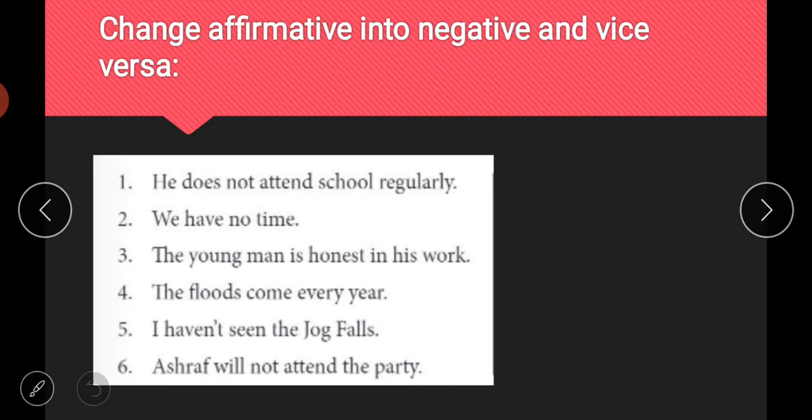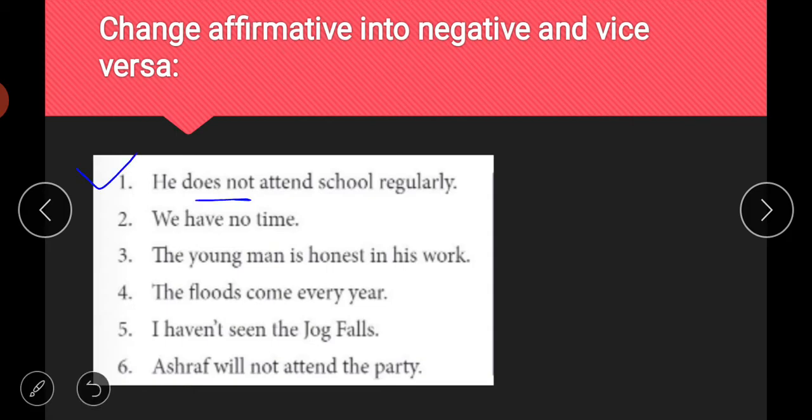What does it mean? Means either if the affirmative is given, you have to change that sentence into negative one, or if the negative is given, then you have to do the reverse of that, means you will change that negative into affirmative one. So if you look at the first sentence, he does not attend school regularly.